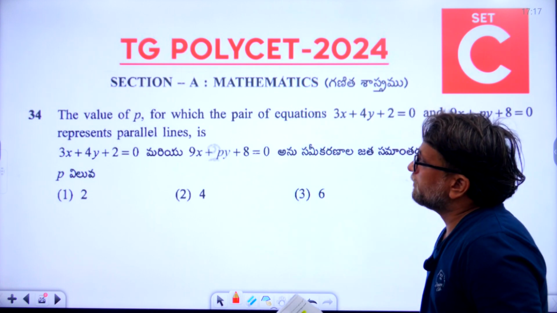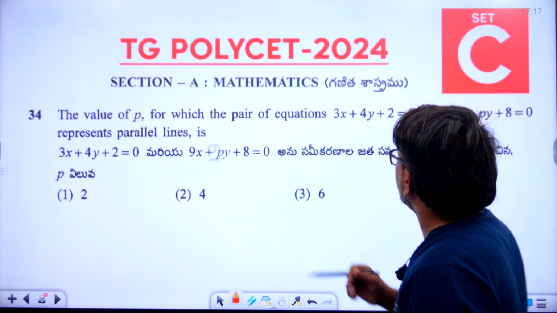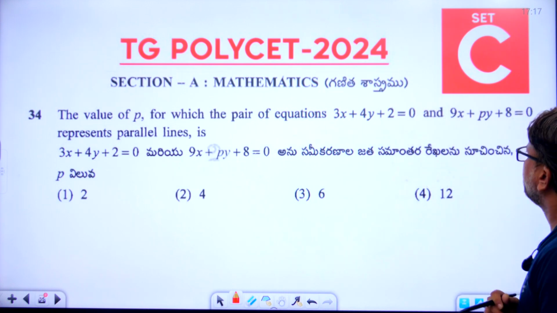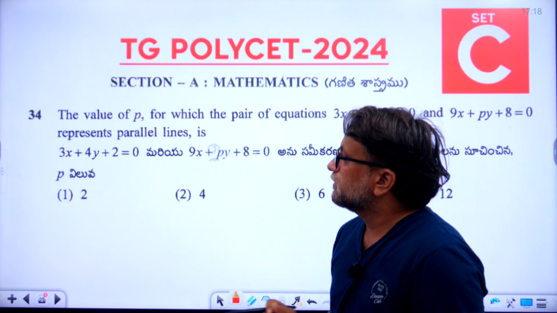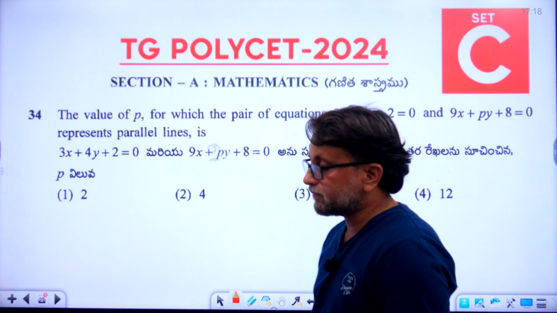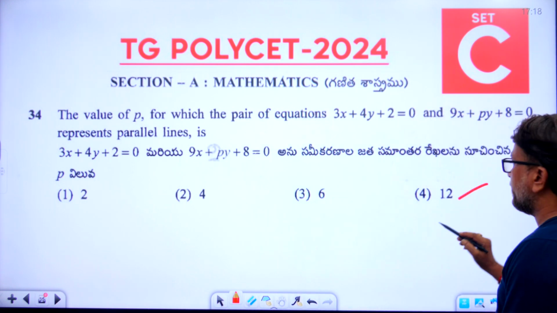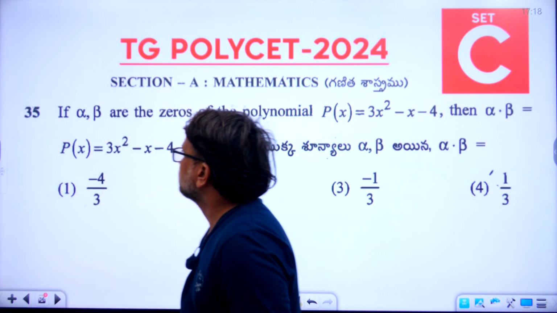The value of p for which the pair of equations 3x plus 4y plus 2 is equal to 0 and 9x plus py plus z is equal to 0 represents parallel lines is. So what is the right answer, students? The 34th right answer is the fourth option. 12 is the right answer. Now let's go to the 35th.